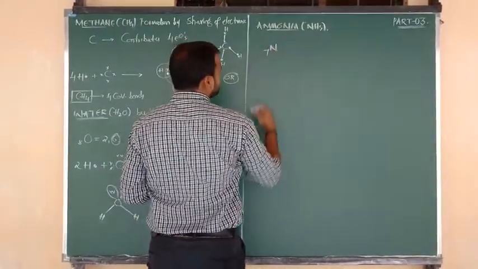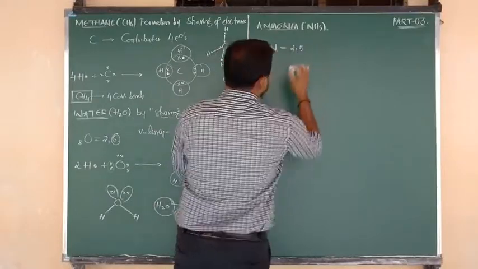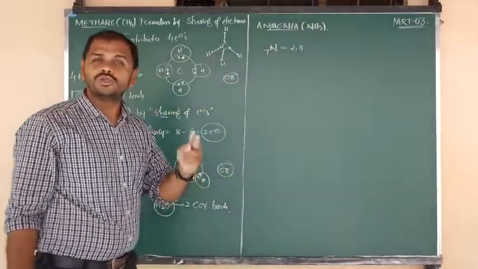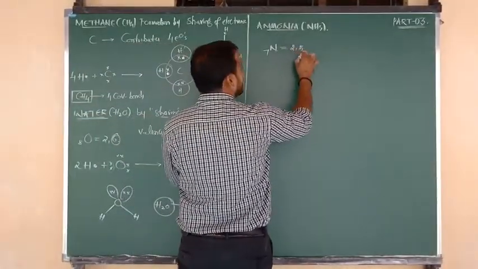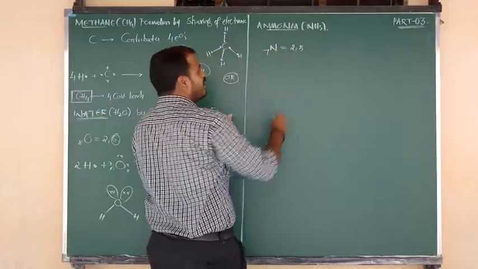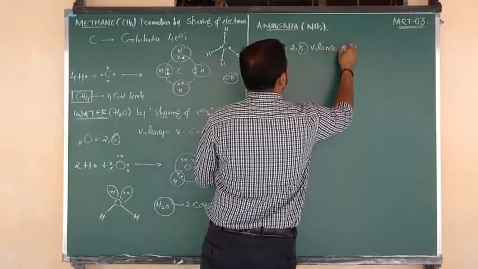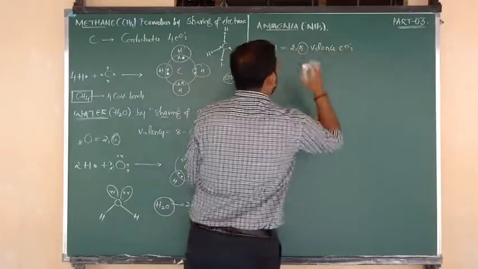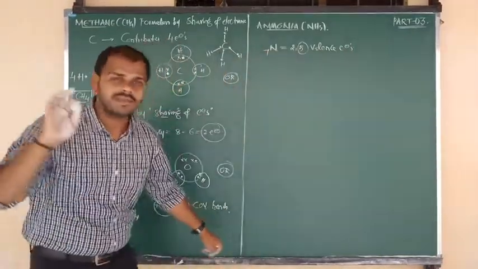What is the nitrogen atomic number? 7. And electronic configuration is 2, 5. Why? 1s2, 2s2, 2p3. So 2 plus 5, total 7 electrons are there. So nitrogen contains total how many valency electrons? 5 valency electrons. Valency electrons are 5, but valency is not 5.